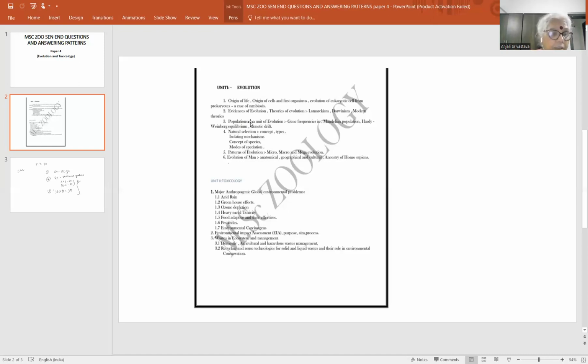Then there are the theories of origin of life, origin and evolution of cells, evolution of first cells, then development of eukaryotes, development of multicellular organisms, endosymbiotic theory of life, community metabolism, evidences for evolution from different areas of biology like anatomy, physiology, embryology, cell biology, heredity, molecular biology. बहुत सारे fields जो different हैं zoology के या biology के, उनके under perception of those branches, how origin of life can be explained. उस पे भी short questions आ सकते हैं.